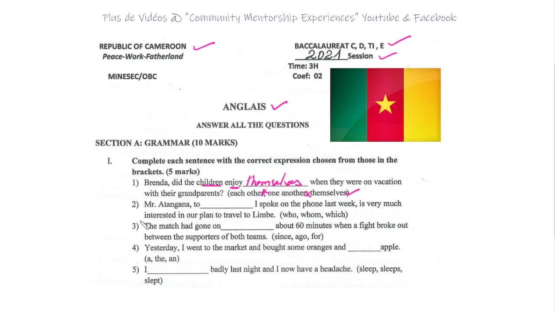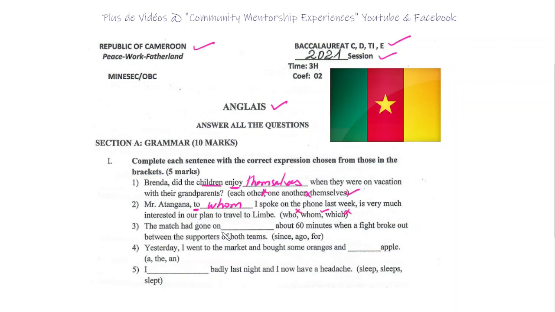2. Mr. Atangana, 2. I spoke on the phone last week, is very much interested in our plan to travel to Limbe. So who, whom, and which, of course. Because of the preposition to, you will use whom. To whom I spoke. Okay, let's move on.